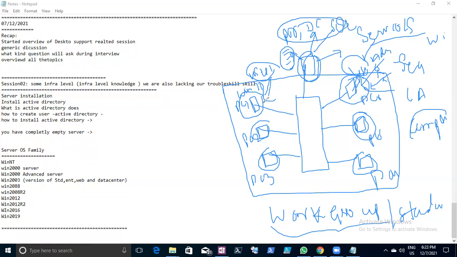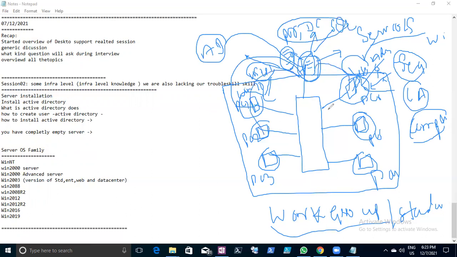So what we need is centralized administration. We need security-related and compliance-related controls. So the recommendation introduced for that is called Active Directory. Now, how do we install Active Directory on the server? After Active Directory installation, what changes will happen, how will these computers be managed centrally, and how will the user log into the computer centrally? Do you know all these things?